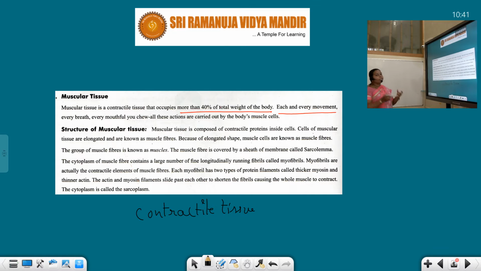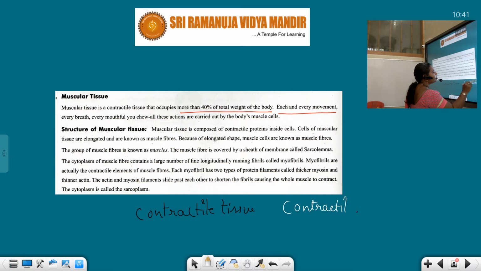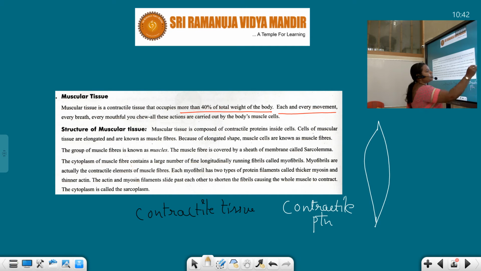Let us talk about the structure of muscle tissue now. Muscle tissue is composed of a special protein known as contractile protein. What is the name of the protein, students? Contractile protein. Next, cells of muscular tissue are elongated, so cells are a little bit long in size.